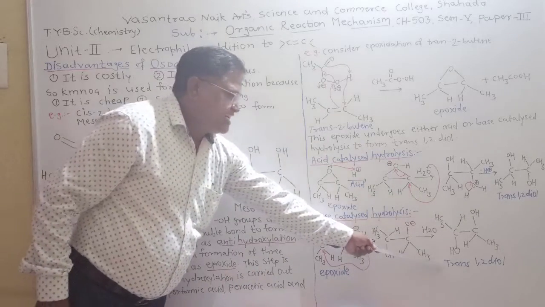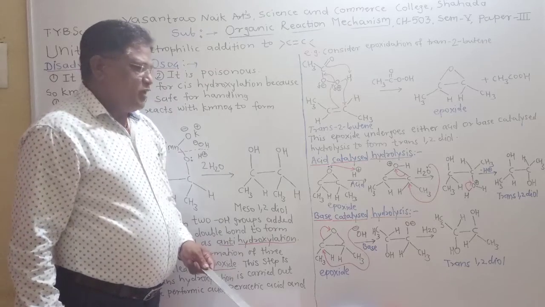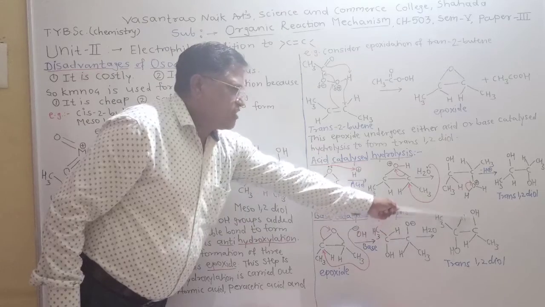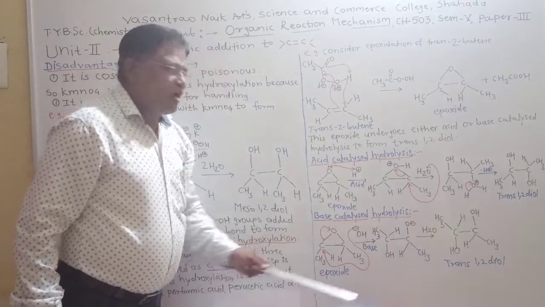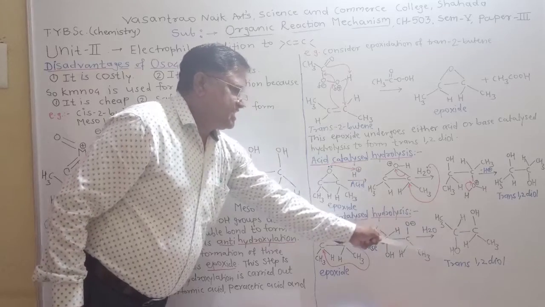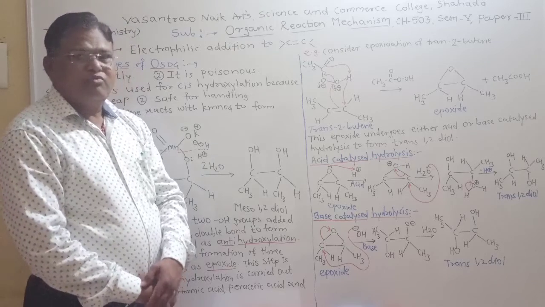And further we get trans-1,2-diol. So what is meant by trans-1,2-diol? Both hydroxyl groups are on the opposite sides of the carbon-carbon bond, and therefore it is called trans-1,2-diol.